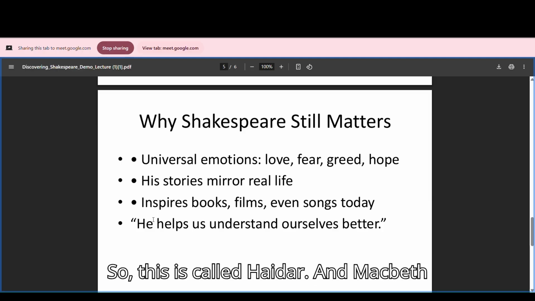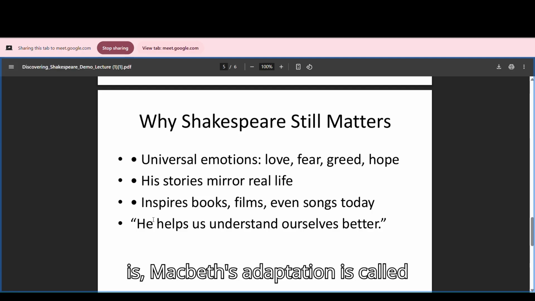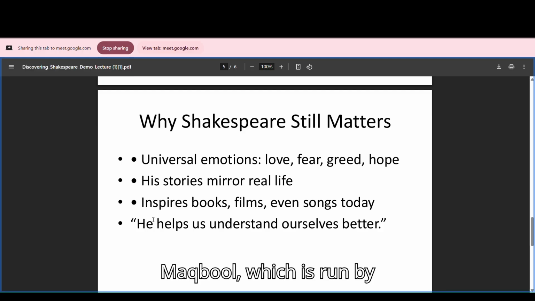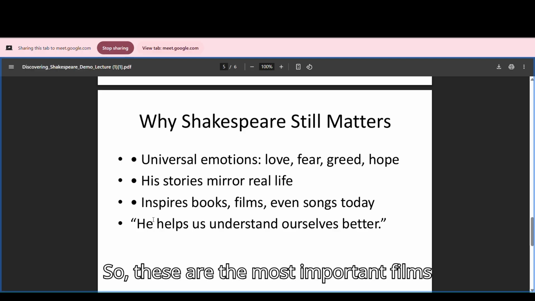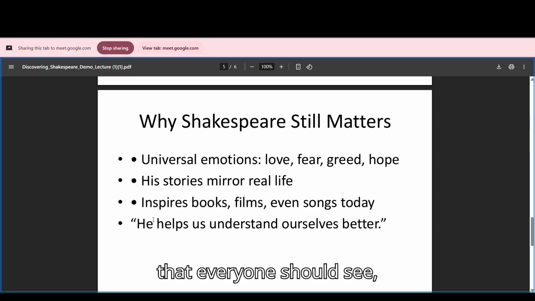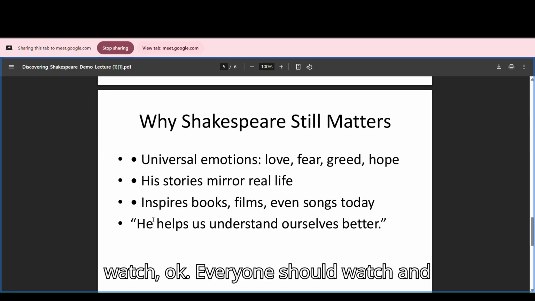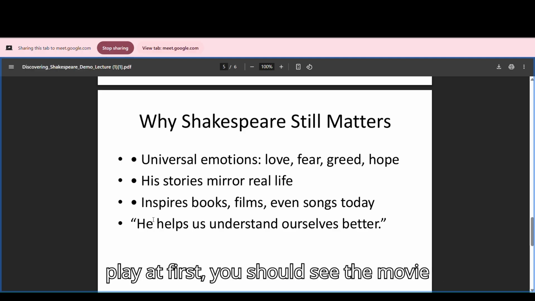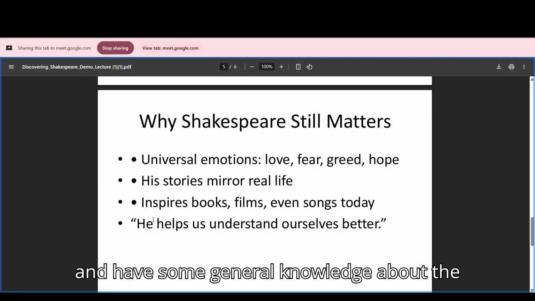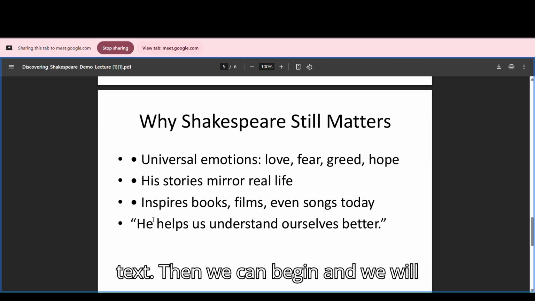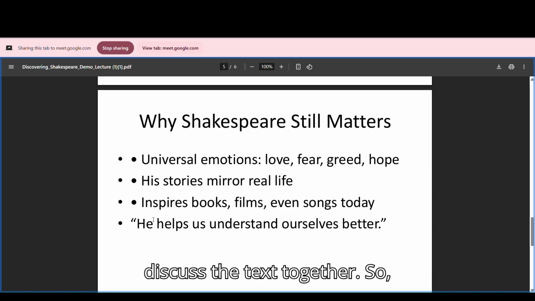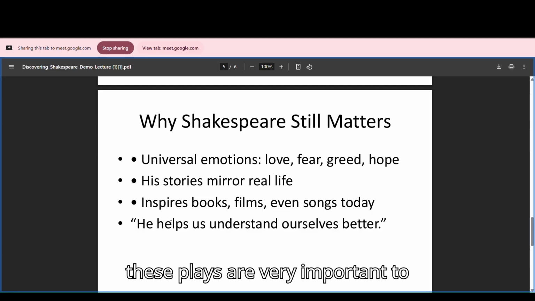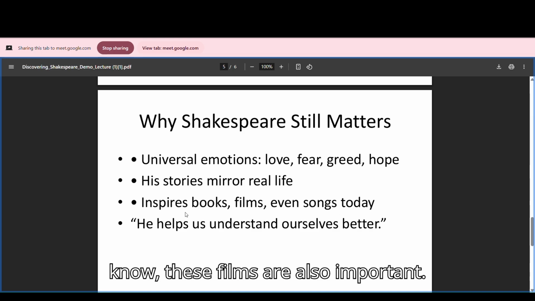So this is called Haider, and Macbeth's adaptation is called Maqbool, with Irrfan Khan as Macbeth, and in Haider we can see Shahid Kapoor as Hamlet. These are the most important films that everyone should watch, because if you cannot read the play at first, you should see the movie and have some general knowledge about the text. Then we can begin and discuss the text together. These plays and films are very important to know.